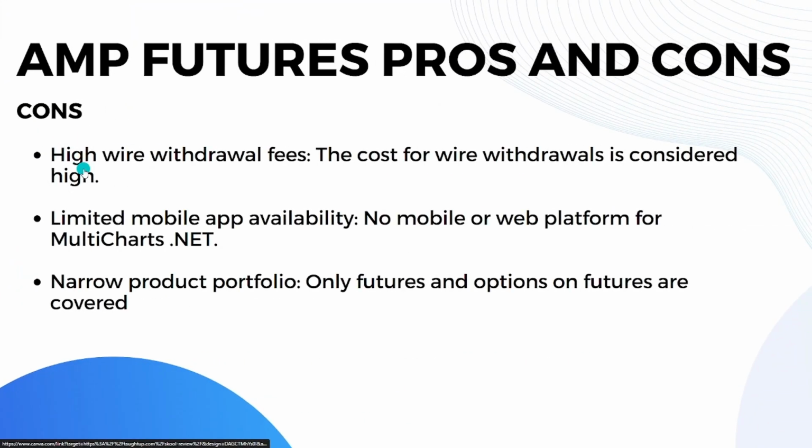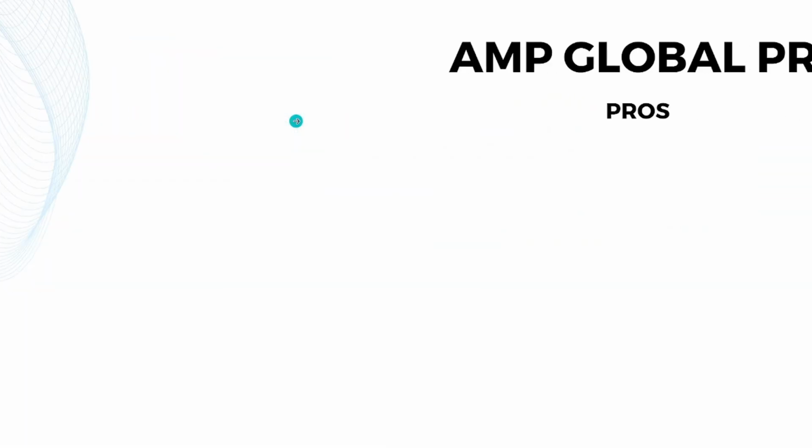When it comes to cons, AMP Futures have high wire withdrawal fees. So the cost for wire withdrawals is considered high. They have limited mobile app availability. So no mobile or web platform for multicharts.net. And when it comes to narrow product portfolio, only futures and options on futures are covered. So yes, that's it for the pros and cons of AMP Futures.